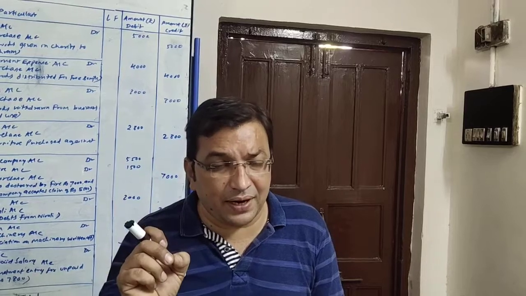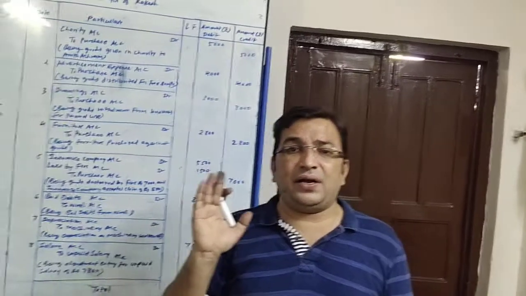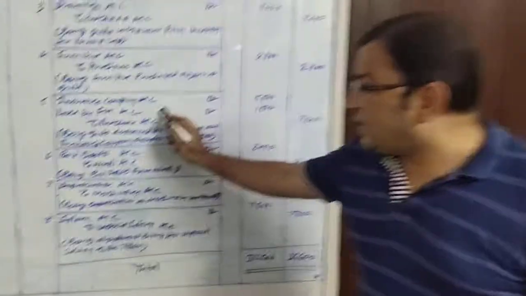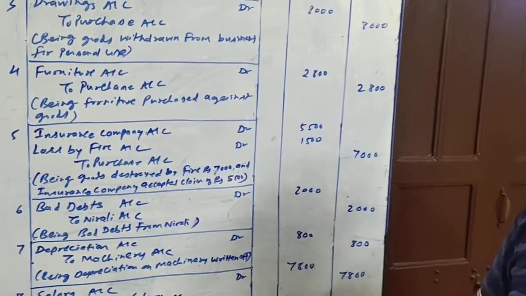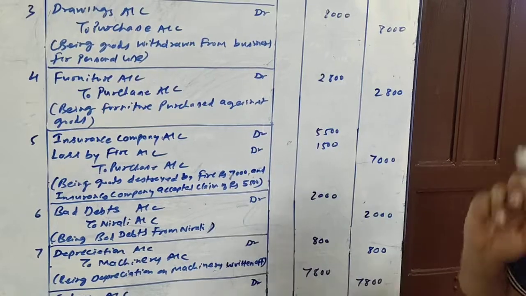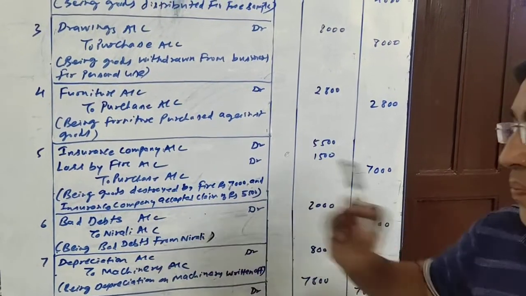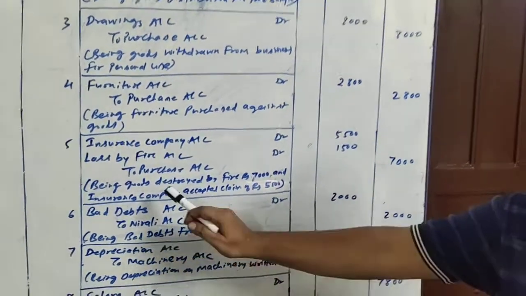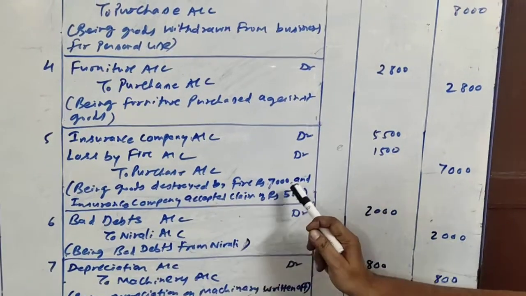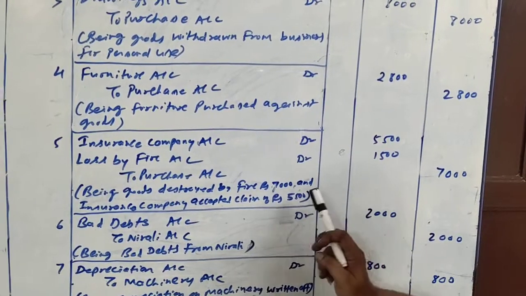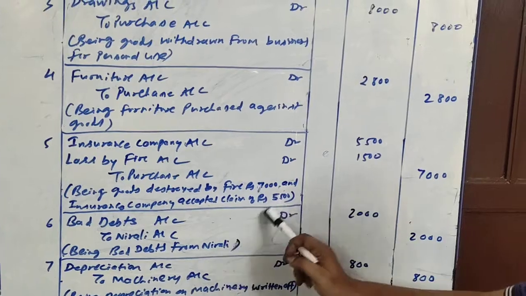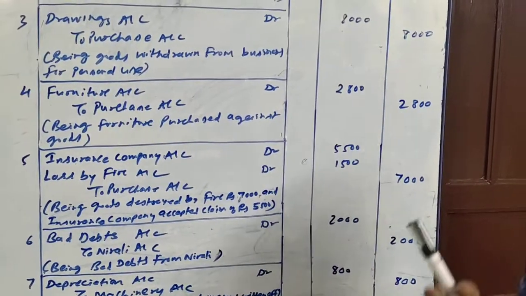Moreover, there is a loss of rupees 1500. So loss by fire account is debited, and goods is going out. That means goods is destroyed, so it will be credited to purchase account. So the entry will be insurance company account debit 5500, loss by fire account debit 1500, to purchase account 7000, being goods destroyed by fire rupees 7000, and insurance company accepted claim of rupees 5500.